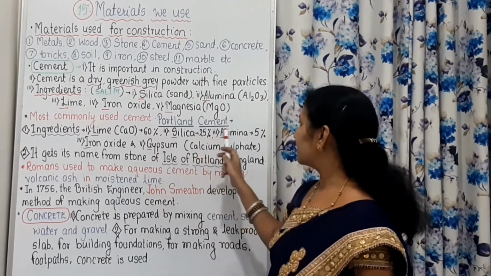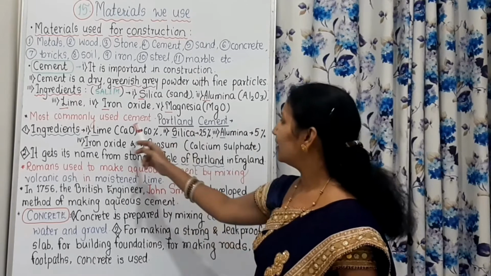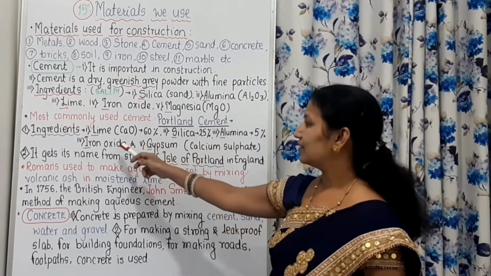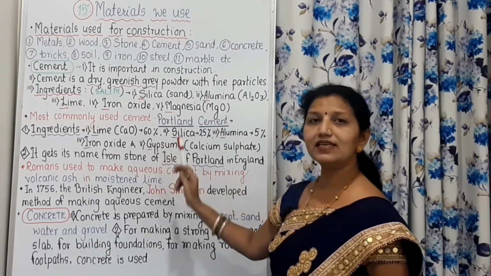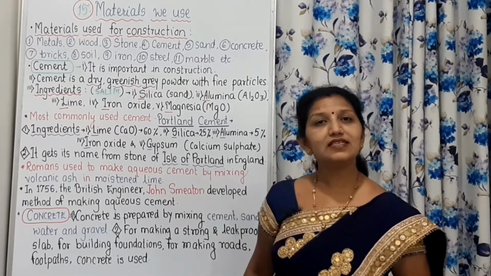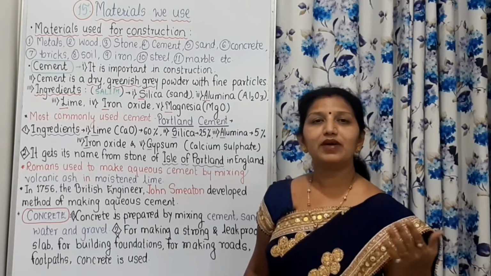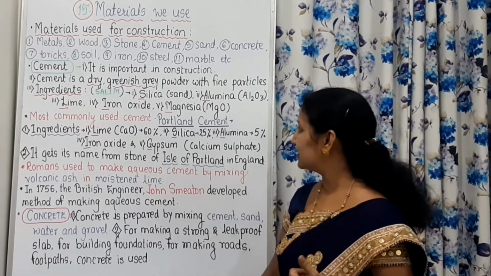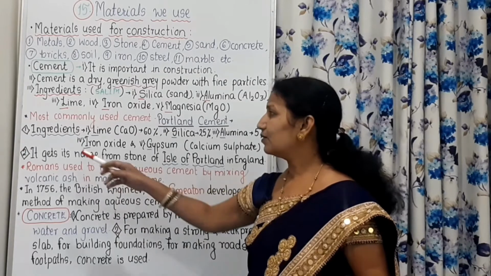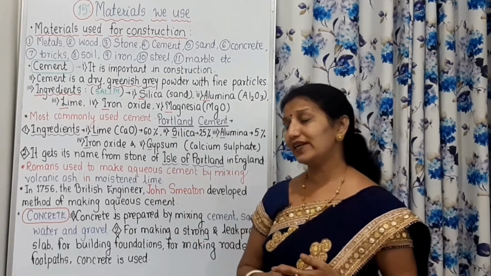60 plus 25 plus 5 becomes 90, and in the remaining 10% there is iron oxide as well as gypsum. Gypsum is nothing but calcium sulfate. Calcium sulfate is known by another name, and that is gypsum. Now, why is this Portland cement called Portland?